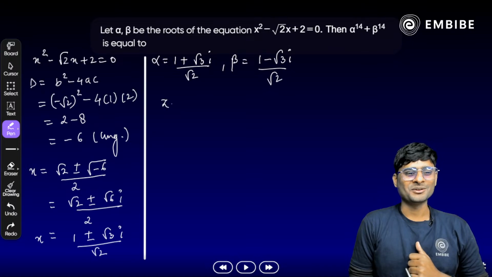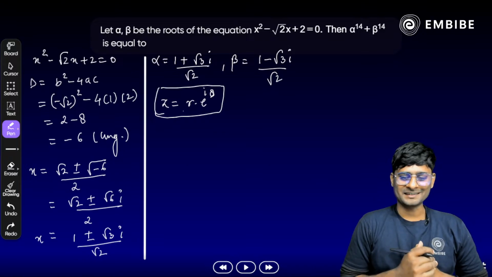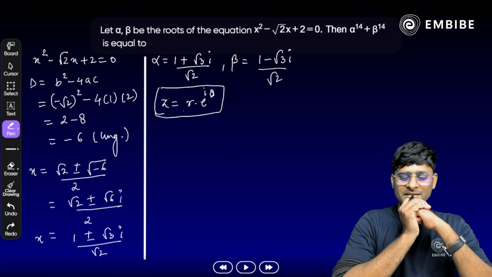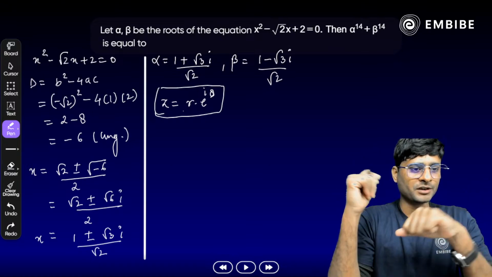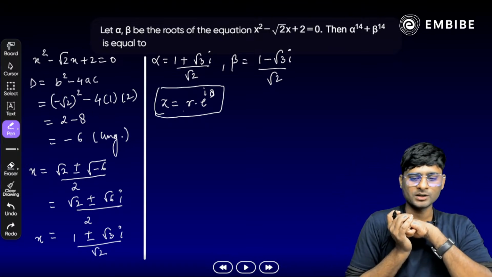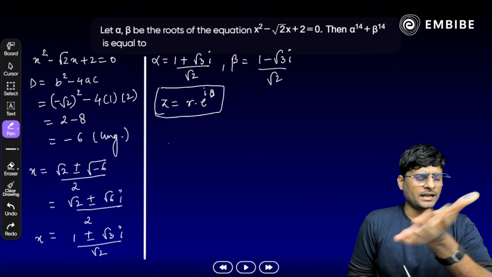Yes, Euler's form, polar form. We need to use this one: R times e raised to power i theta, where theta is the argument here. Clear? Okay, just try to convert both. दोनों को convert करते हैं, alpha and beta, दोनों roots को convert करते हैं. Okay, first of all, R निकालना काफी easy होगा, दोनों के लिए R same है.